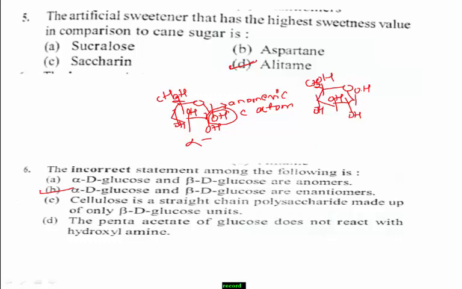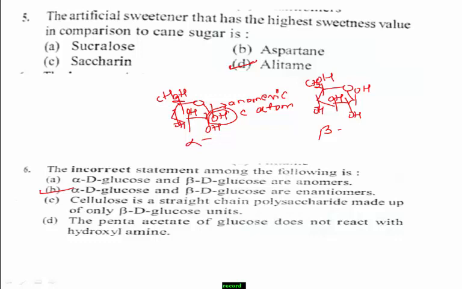glucose. Here the OH group is present on the upper surface of the anomeric carbon atom, therefore it is the beta form. Therefore the first one is alpha D glucose and the second one is beta D glucose. Yes, these are anomers, because the compounds which differ at the anomeric carbon atom are called anomers, and these two are examples of anomers.